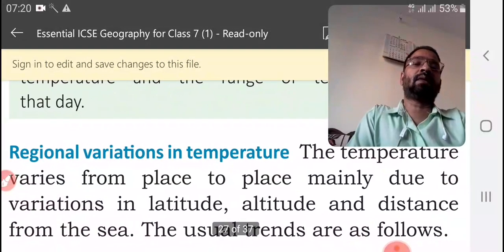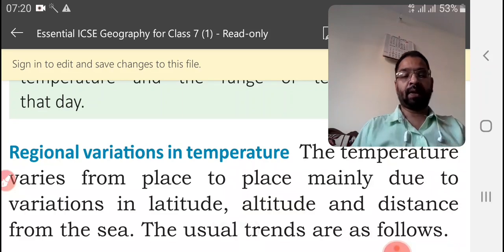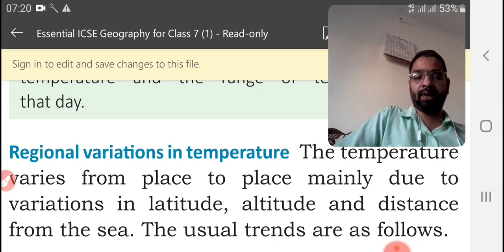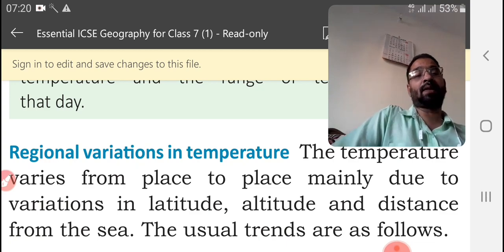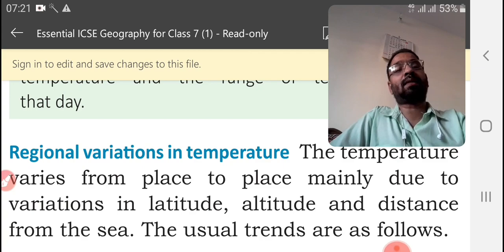Now regional variations in temperature. The temperature varies from place to place mainly due to variations in latitude. According to the latitude, the temperature can be different from place to place. Then first point, the higher the latitude of a place, the lower is its temperature.